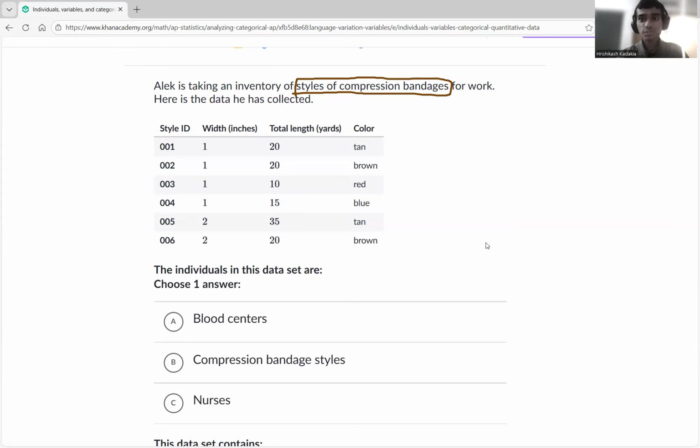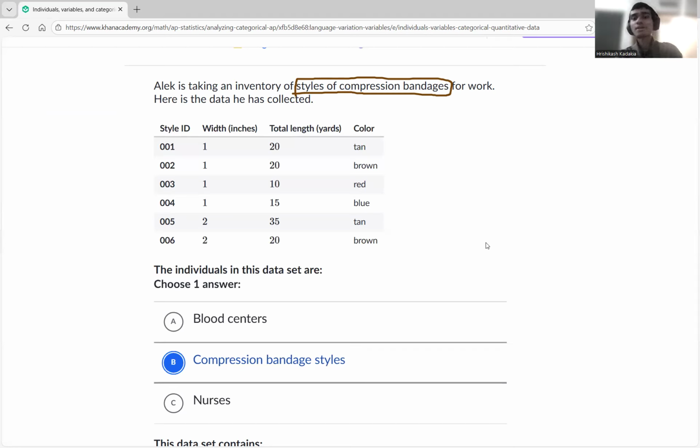So styles should be the individuals. Styles of compression bandaging, we see that option over here. He's doing the style ID with total yards and color, all four variables. Remember, color of the style, total length of the style, width of the style of compression bandages, how long is it? And style ID also it has.